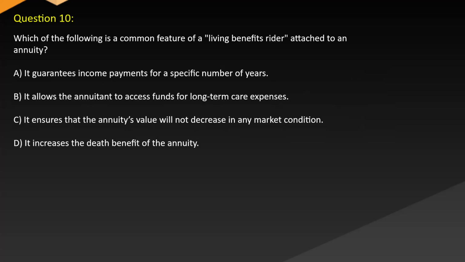Question 10. Which of the following is a common feature of a living benefits rider attached to an annuity? A. It guarantees income payments for a specific number of years. B. It allows the annuitant to access funds for long-term care expenses. C. It ensures that the annuity's value will not decrease in any market condition. D. It increases the death benefit of the annuity.